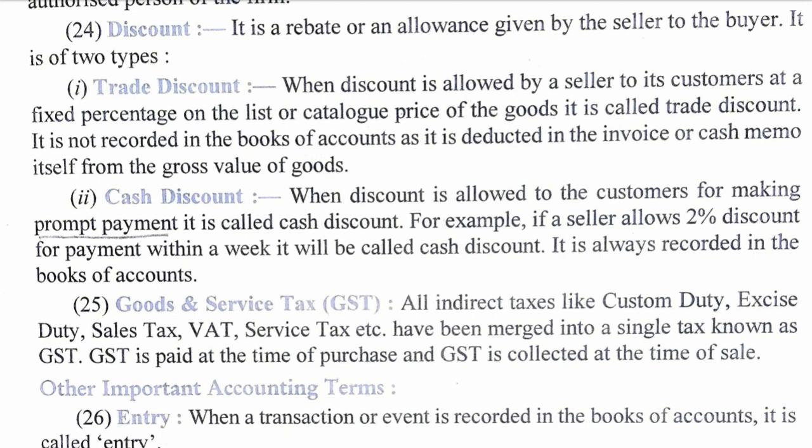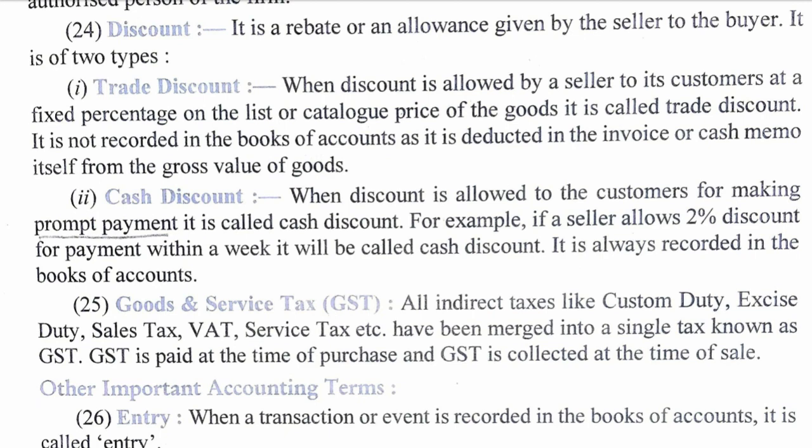That means at the time of making a cash memo or bill, the shopkeeper will write the price of the shirt as rupees 800. He will not write 1000. Although the MRP on the price tag is 1000, since it is a trade discount already declared by the shopkeeper, he will write the price 800 and provide you the shirt.